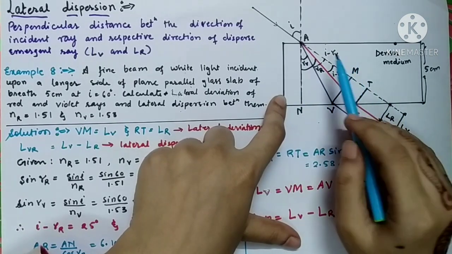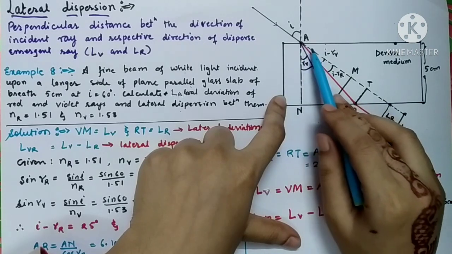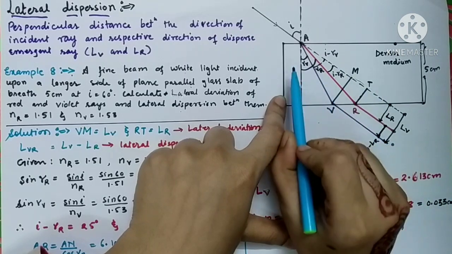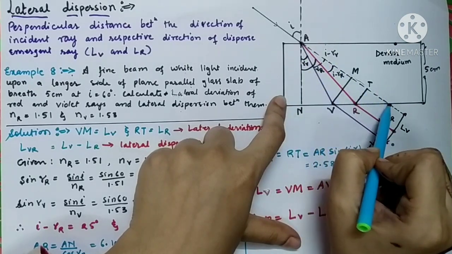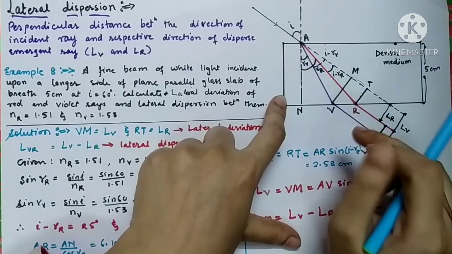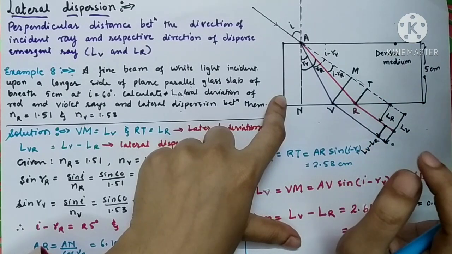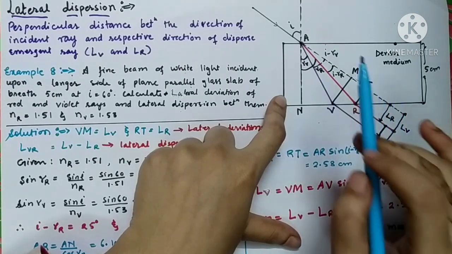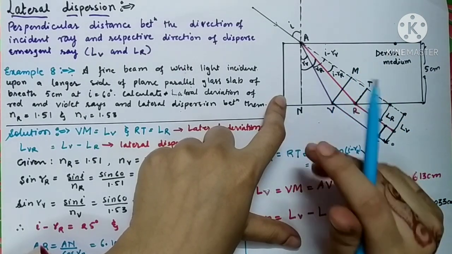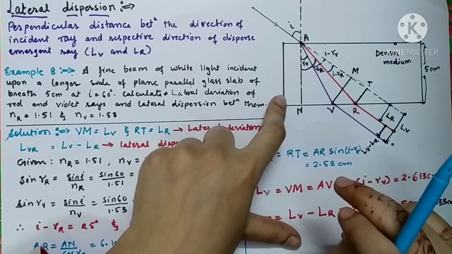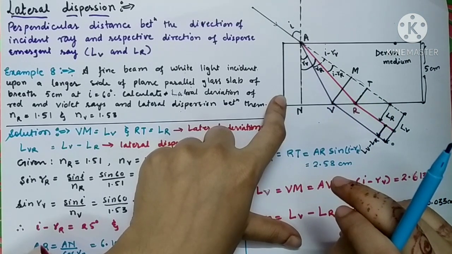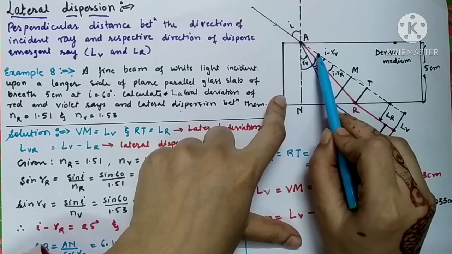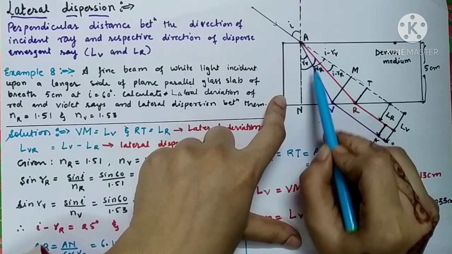Nevertheless, red color has the highest velocity. So I have drawn the original direction of the light ray. This dotted line is the original direction of the light ray in the absence of a glass slab. Then we are not going to draw all the colors. We will only draw the two extreme colors of the spectrum, that is red and violet. Red color travels with the maximum velocity, so it is very little deviated from the original path.